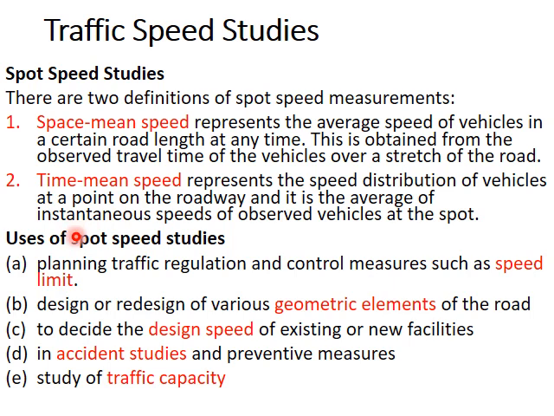The uses of spot speed studies are that it is used in planning, regulations and control measures like speed limit. Then it is used for the design of geometric elements. It is used to fix the design speed of existing or new facilities. Then it can be used in accident studies and also in traffic capacity studies.